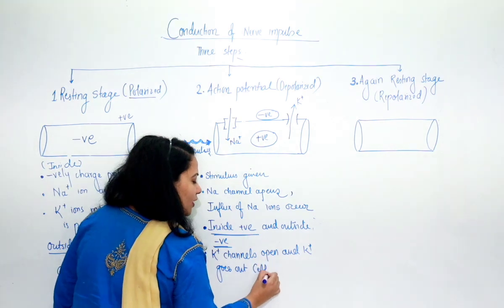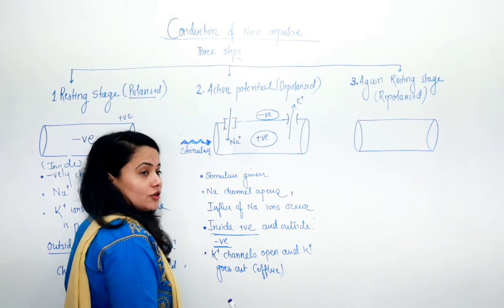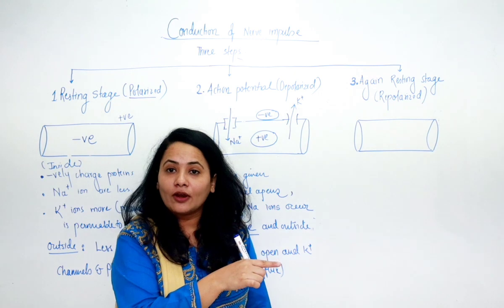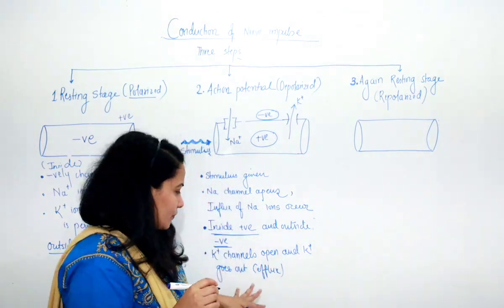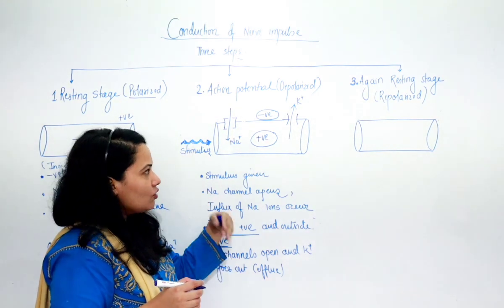Can we say it is known as efflux? Something is going out, it is known as efflux. Something is coming in, it is known as influx. So the potassium ion goes out.